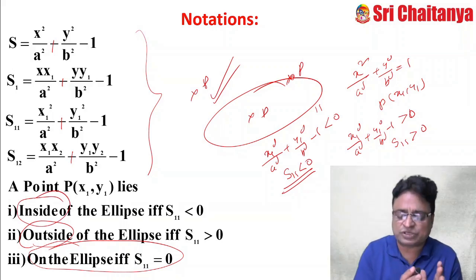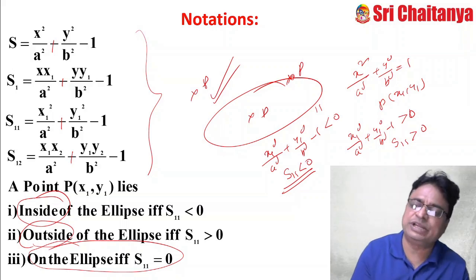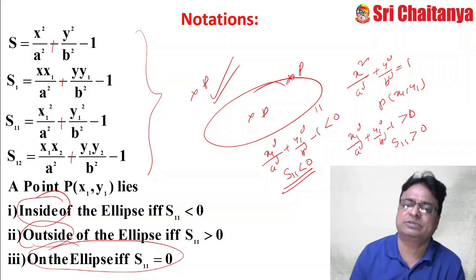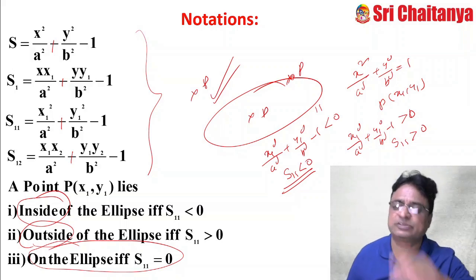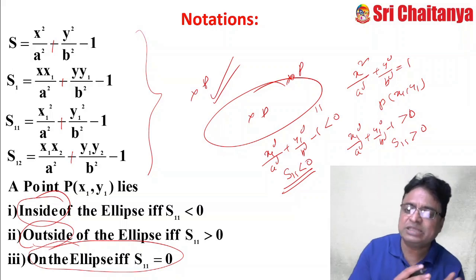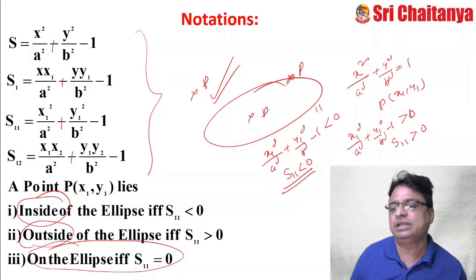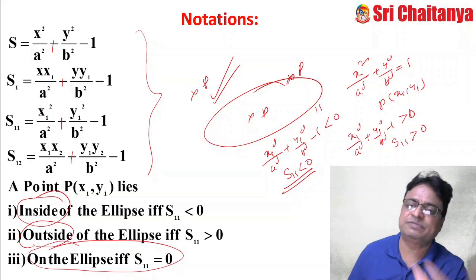This is almost all similar for the circle also. The same thing holds good even for the parabola, and for the hyperbola also. Notations and the standard things are all fixed throughout. That's why if you are confident in one particular area, the mechanism is the same. Equations may differ, and it is very easy to remember the standard equations and their notations. If you just master the ellipse, you can do wonders with the hyperbola also.